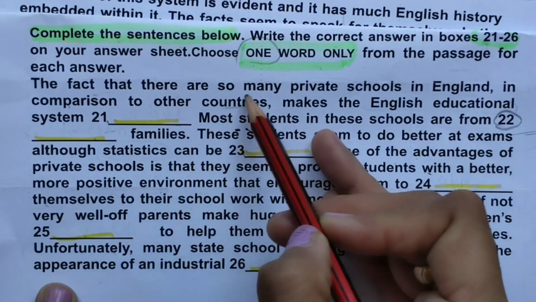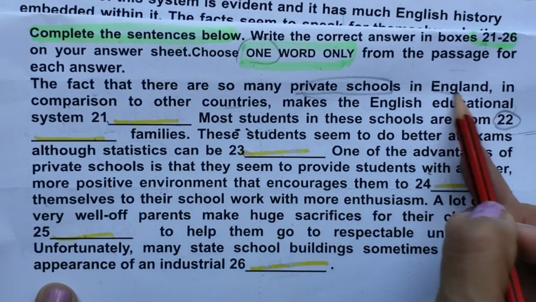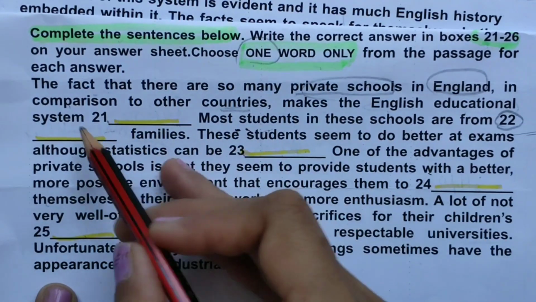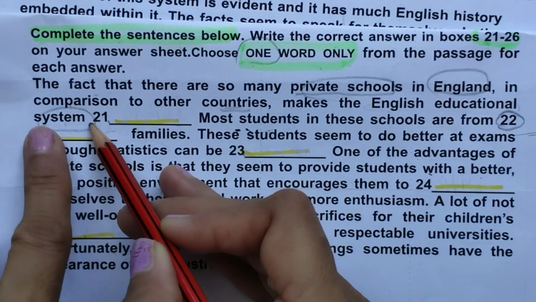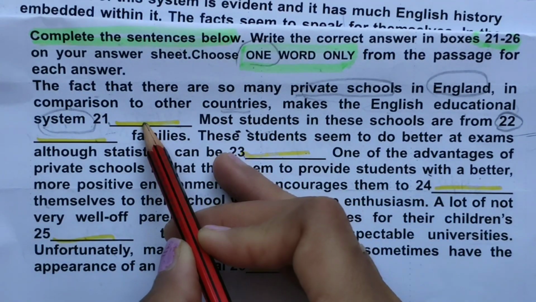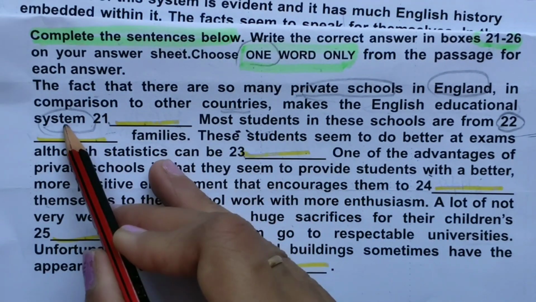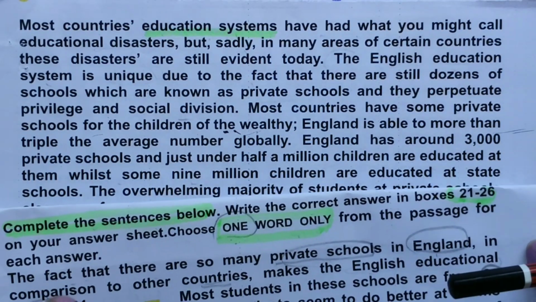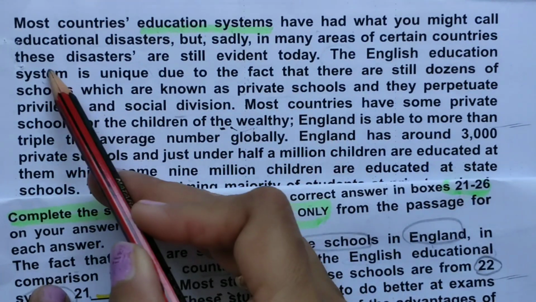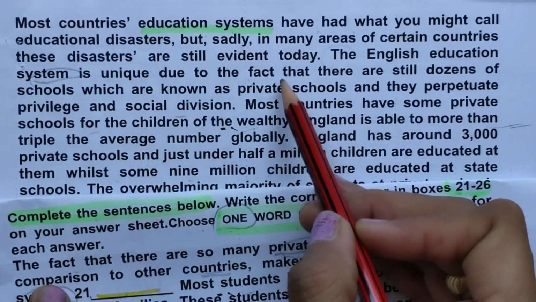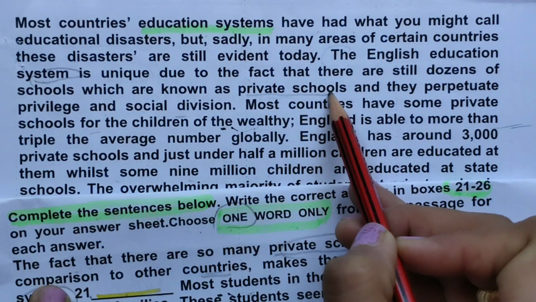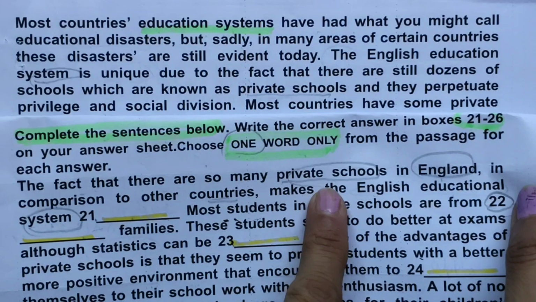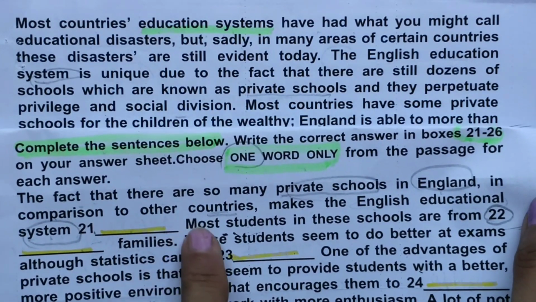The fact that there are so many private schools in England, in comparison to other countries, makes the English educational system, okay, system is an important word because this word is before the blank. So let's find private schools in England. Here they are talking about system. I have found the word, and they are talking about private schools.